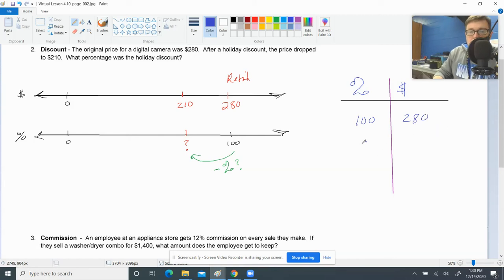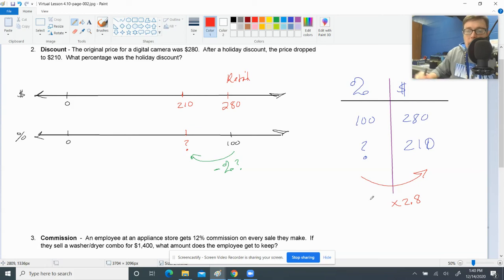So we're trying to find out what percent it is at 210. If we do 280 divided by 100, we get 2.8. So we know that the relationship to go this direction is times 2.8.